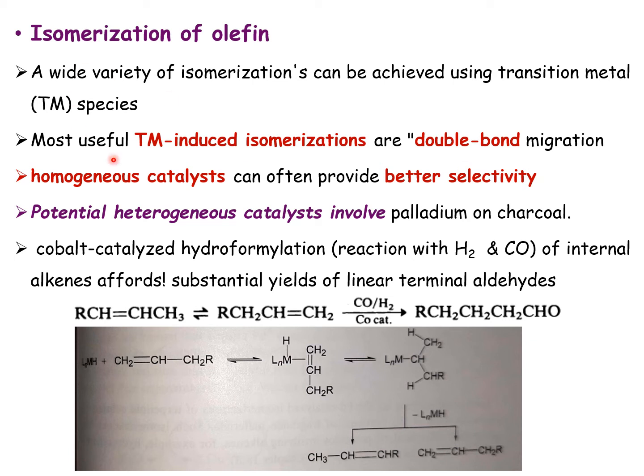Cobalt catalysts, like those used in hydroformylation, also play a vital role in isomerization, which affects the selectivity of the hydroformylation product, because when they hydroformylate an olefin, the reaction proceeds with isomerization. You can see that the reaction proceeds from internal olefin to terminal olefin, and then gives the linear aldehyde as a major product.